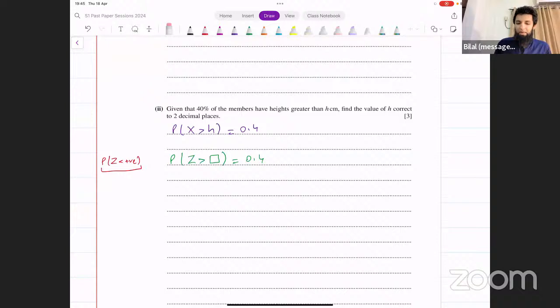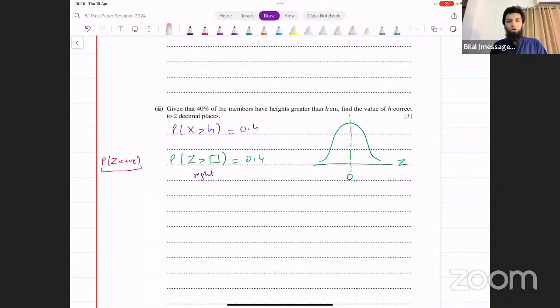First of all, you figure out whether the z value is positive or negative, right? Because we need a positive value. If it's negative, we'll have to convert it to positive somehow. Is it positive or negative? How do you figure that out? Think of the normal distribution curve. This is what the normal distribution curve looks like. You've got zero in the middle. It's a z distribution. The area to the right of this z value, this greater than means you're looking at the right of some value. Area to the right of some z value is 0.4.